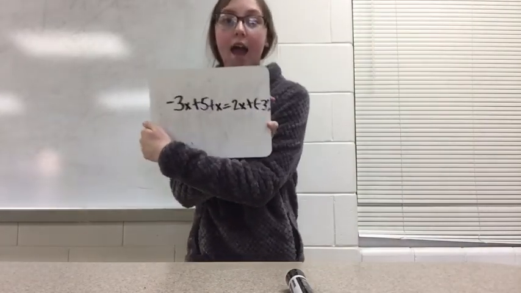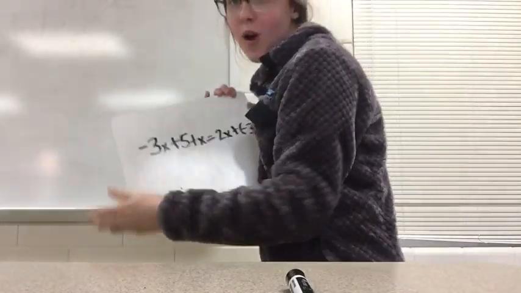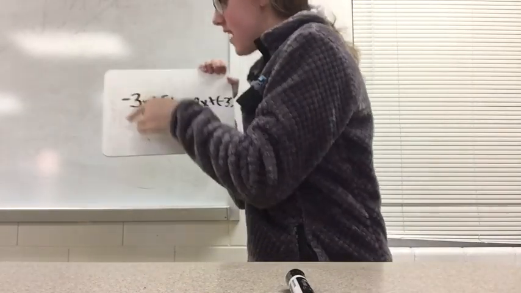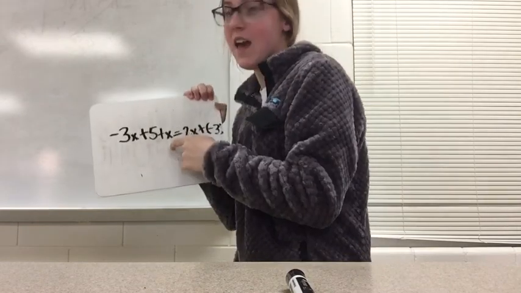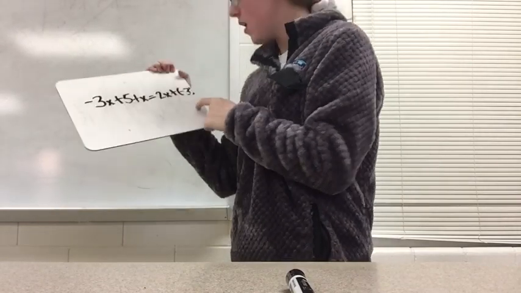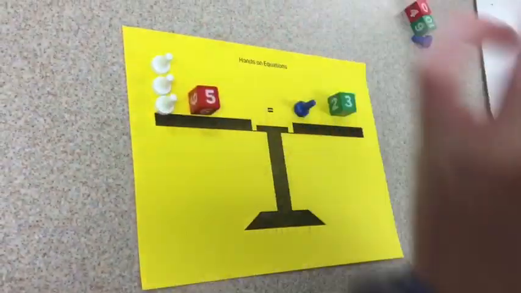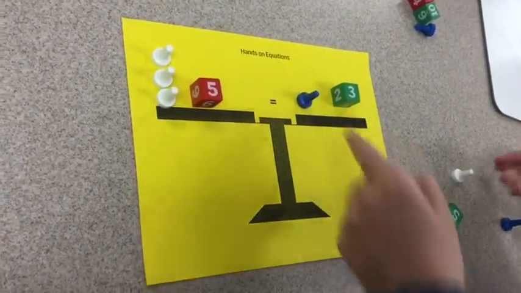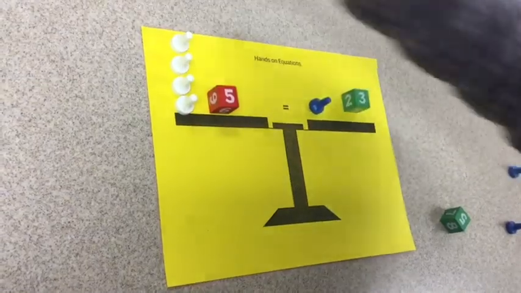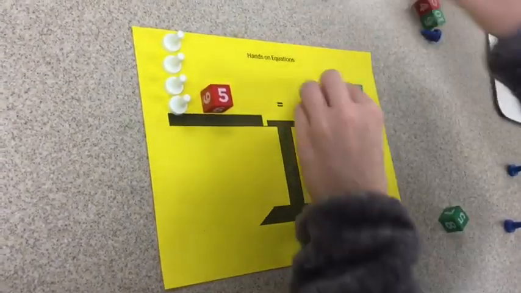Okay, our third problem is negative 3x plus 5 plus x equals 2x plus negative 3. So first you're going to want to take away these two. They make a pair of 0. And then you want to get rid of that, so you're going to have to add a white to each side, also a pair of 0.